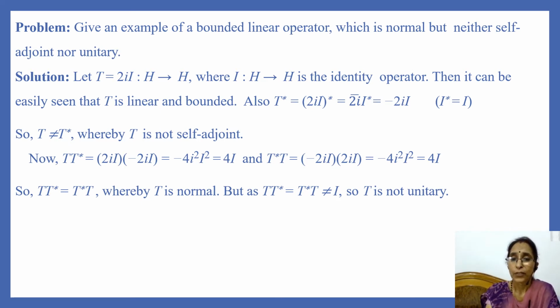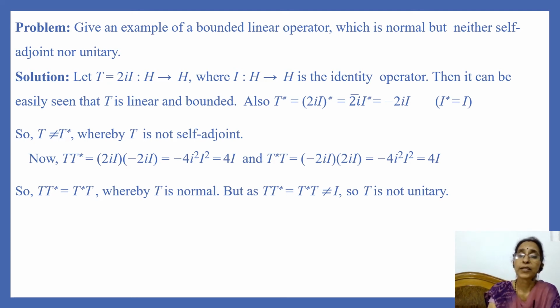And since we know that I is a self-adjoint operator, that is I star is equal to I, and the complex conjugate of 2i is minus 2i, so we have T star is equal to minus 2i times the identity operator. So here we find that T is not equal to T star, so T is not a self-adjoint operator.